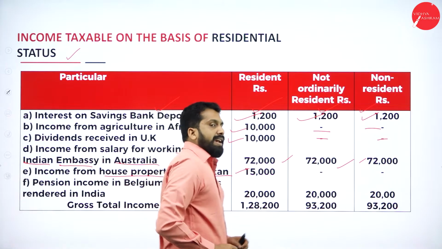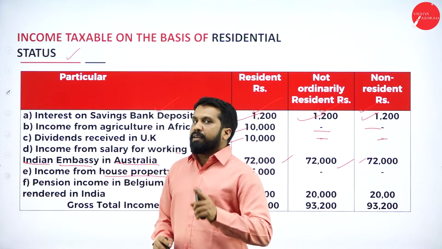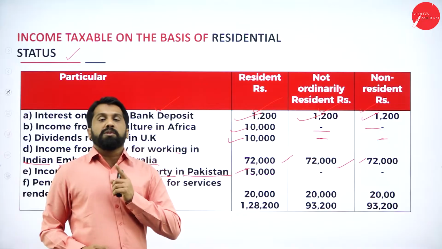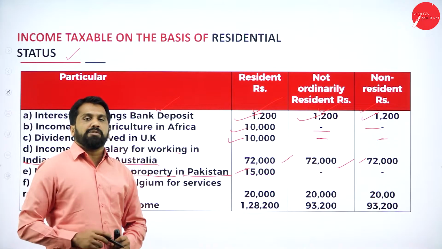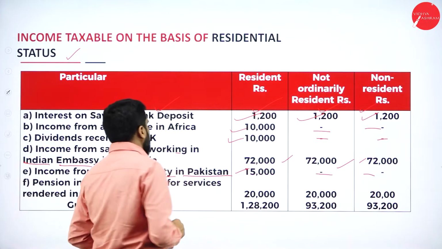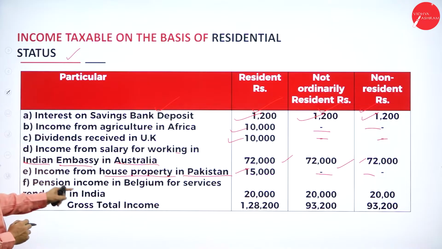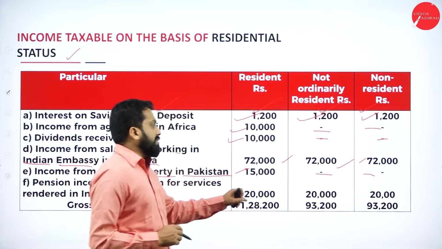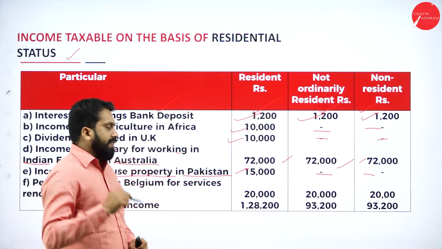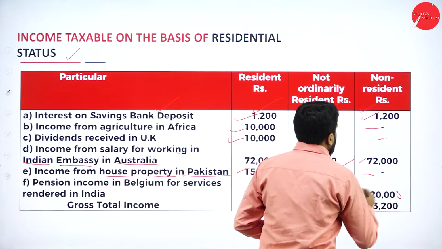As I told you, any agricultural land, house property, any other income received outside India, only the first person will be taxable. Remaining two will be exempted. So, these are the cases we have. Next one, pension income in Belgium for services rendered in India. Again, services rendered where? In India. 20,000, 20,000 as well as 20,000.